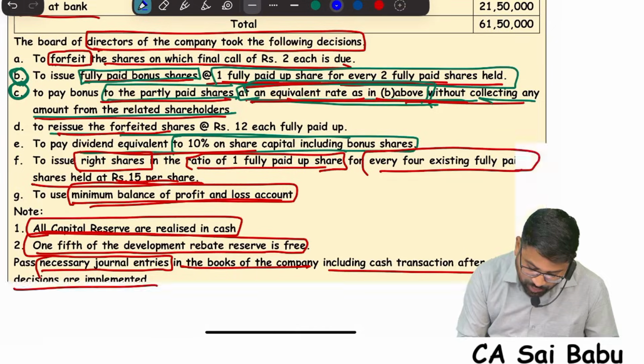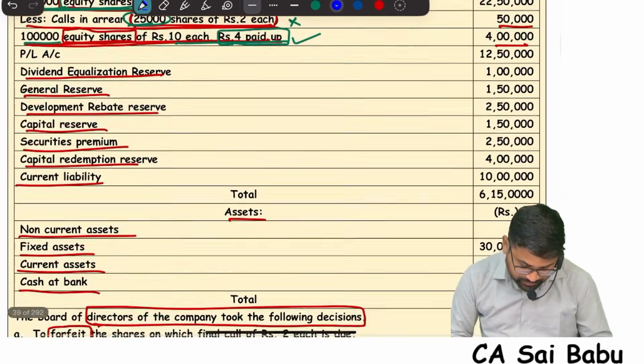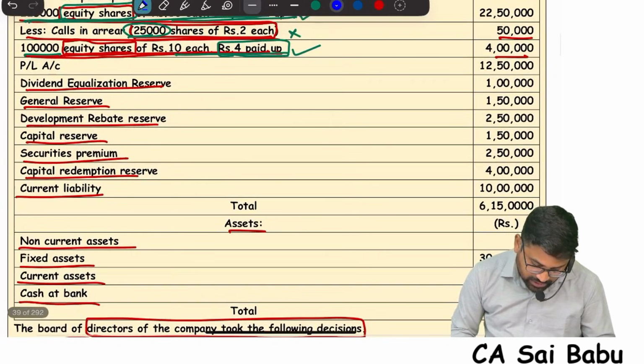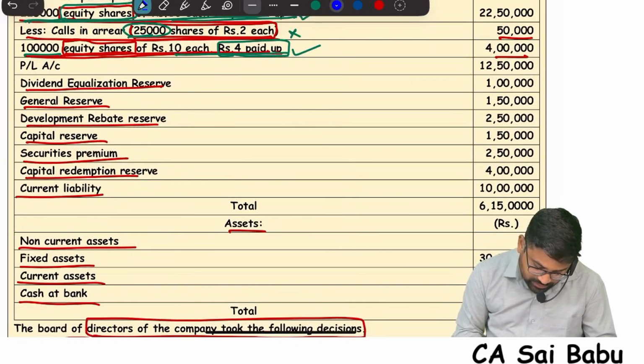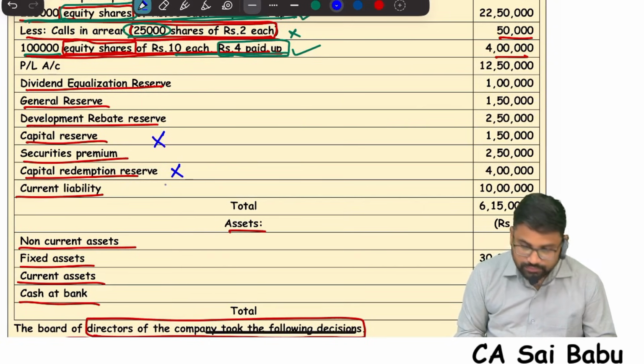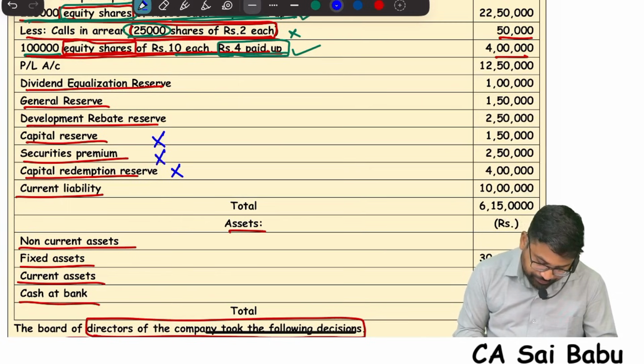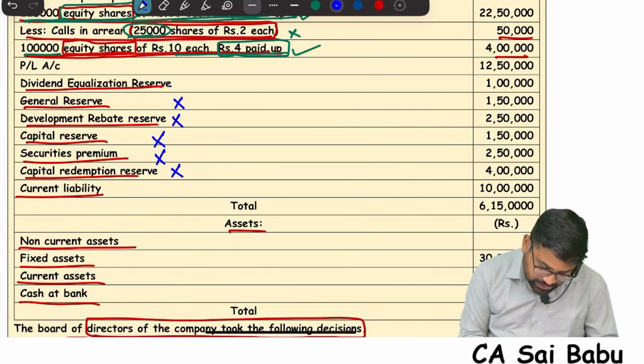Now tell me what free reserves are available? What have we already used? CRR used, securities premium used, capital reserve used, development rebate reserve also used, general reserve used. So what is the balance left?